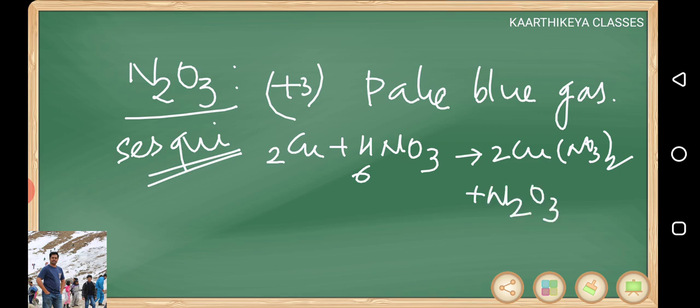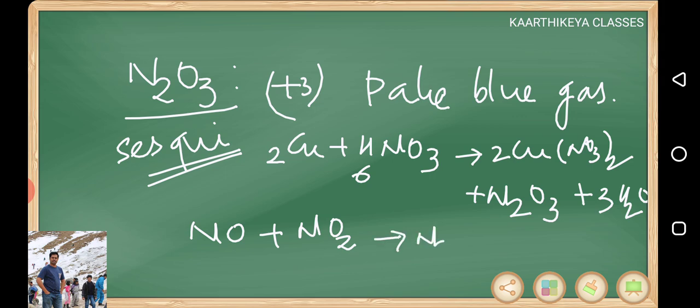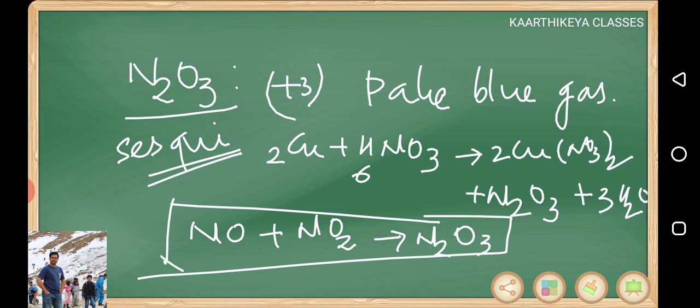But rather than this reaction, we generally take for the preparation of N2O3 the reaction between NO and NO2. When nitric oxide reacts with nitrogen dioxide, it forms N2O3. Generally, we discuss this reaction, but actual preparation is again from dilute HNO3 only. To get the NO, very dilute HNO3. To get the N2O3, dilute HNO3. To get the NO2, concentrated HNO3. All are almost the same. Okay, all reactions are with copper only.